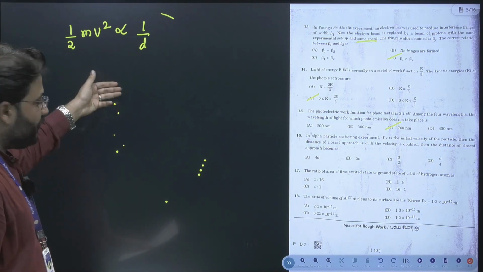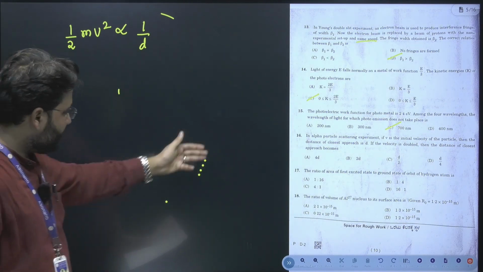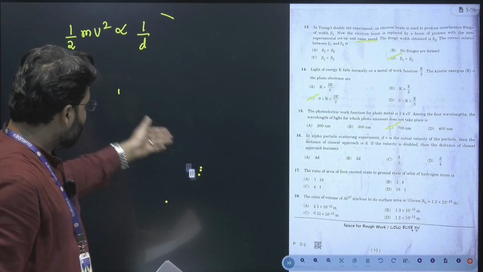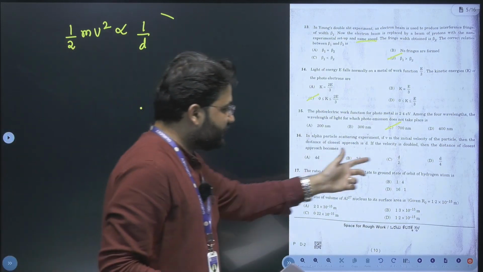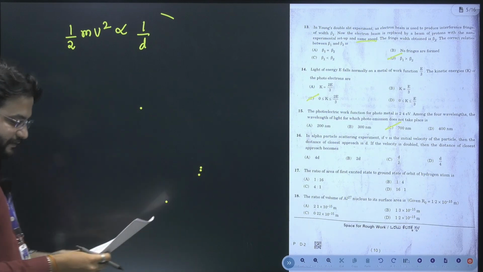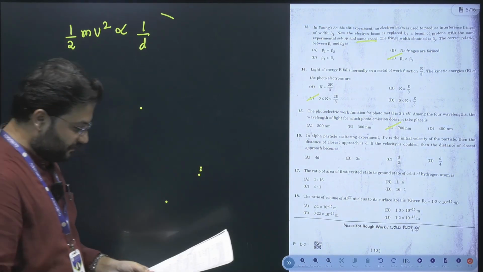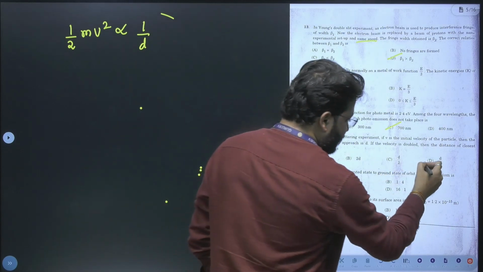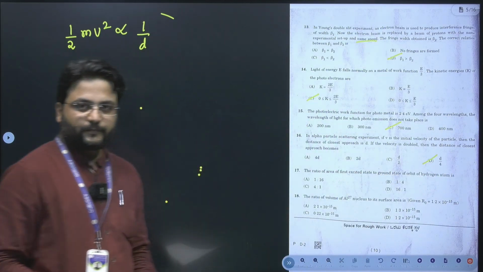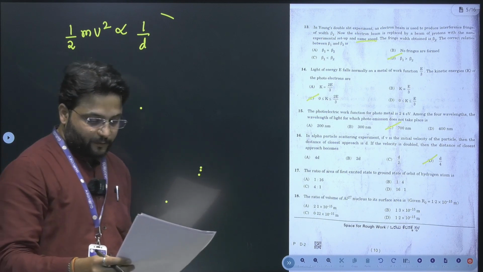Using this formula, I can get the answer in the simplest manner, just substituting the related values, and we will end up with the final answer of the distance being d by 4. Yes. Now let's move to the next question.